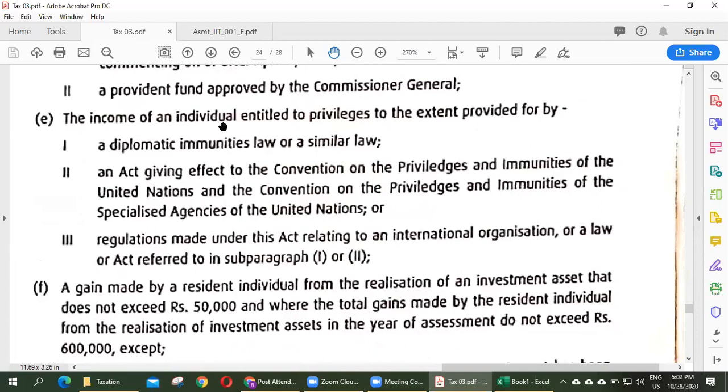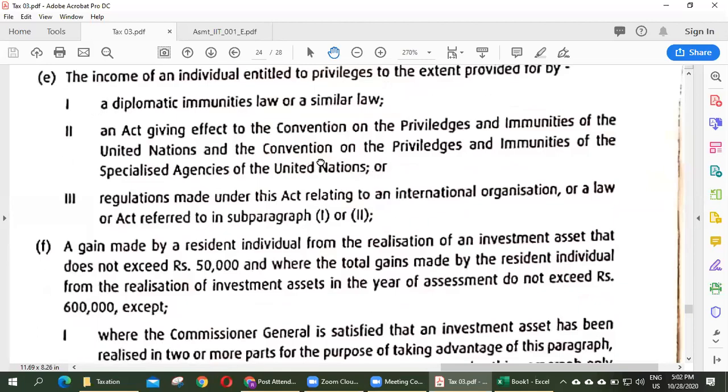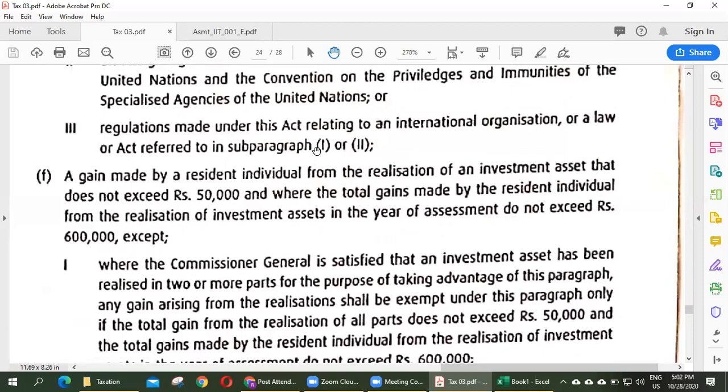The income of an individual entitled to privileges to the extent provided by a diplomatic immunities law or similar law, an act giving effect to the Convention on the Privileges and Immunities of the United Nations and the Convention on the Privileges and Immunities of the specialized agencies of the United Nations, regulations made under this act relating to an international organization or a law or act referred to in the subparagraph or not.